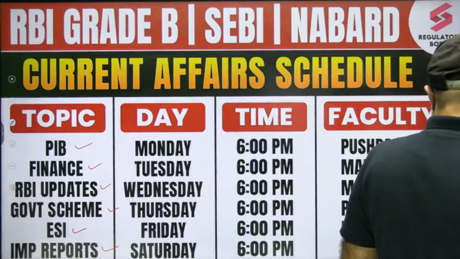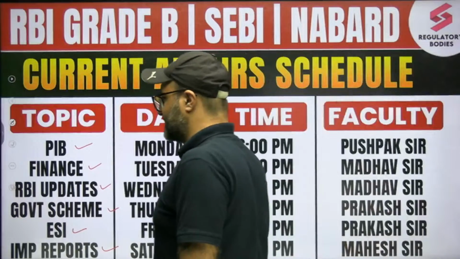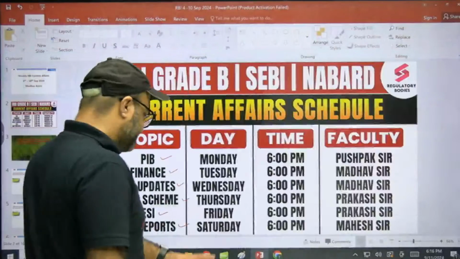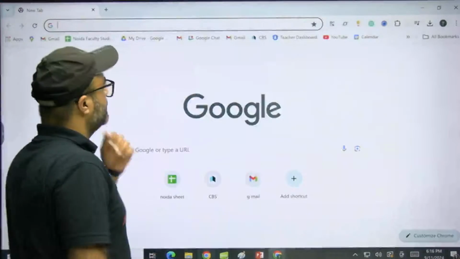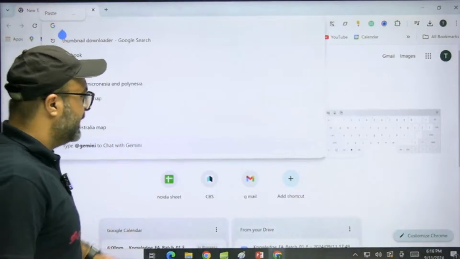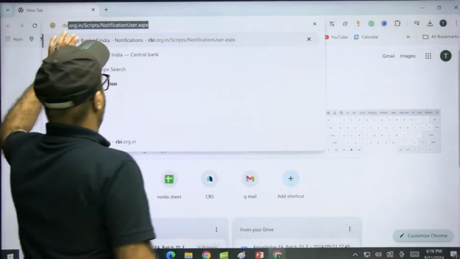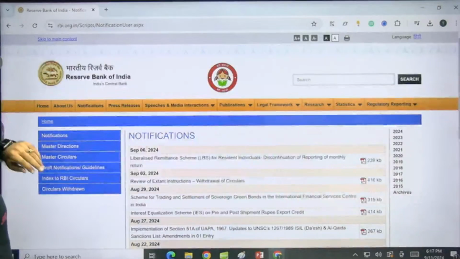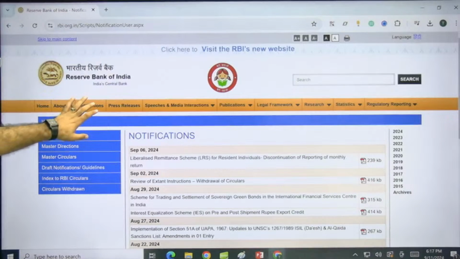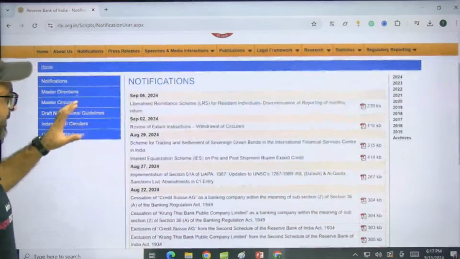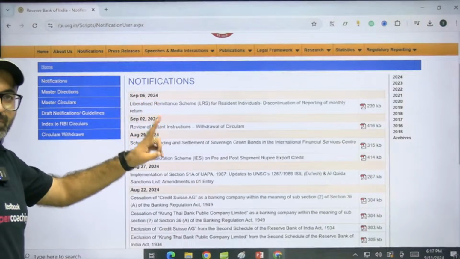The question is, what all things are we going to discuss in this particular session? If I give you a quick glimpse, I don't know how many of you usually visit the RBI website, but the moment you visit it, you will find many important things. The first part is notifications. The moment you click on notifications, in the past 1 week, two notices have been presented by RBI.